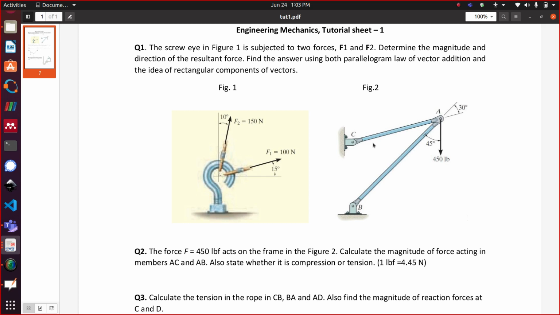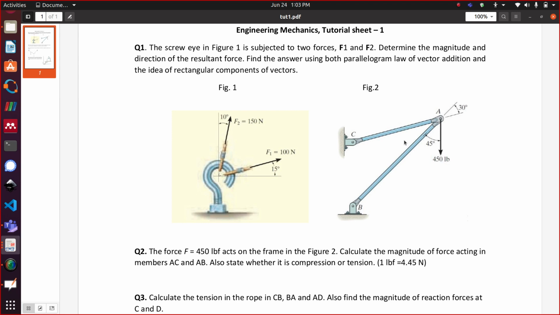So say again, what is your guess? Sir, tension. Yeah, you're guessing that AC will be under tension. What about AB? Sir, compression. Yeah, that's actually a very good guess.